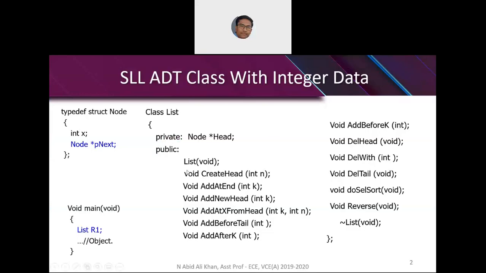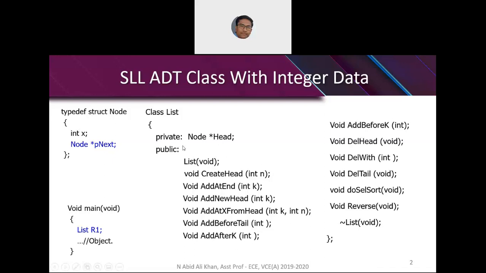So coming to the C++ singly linked list class, this is how we have done it, isn't it? We have written an ADT class, and inside the ADT class we have written different modules segregated into functions.